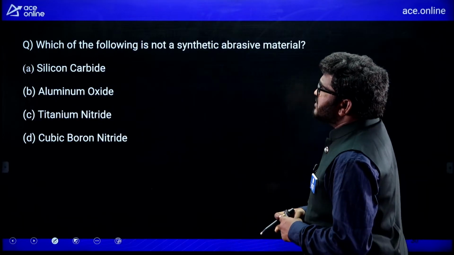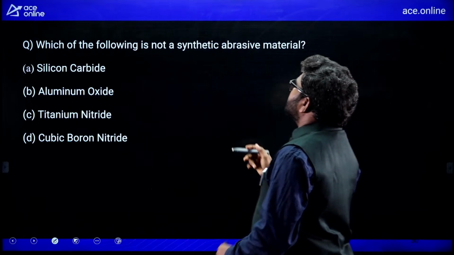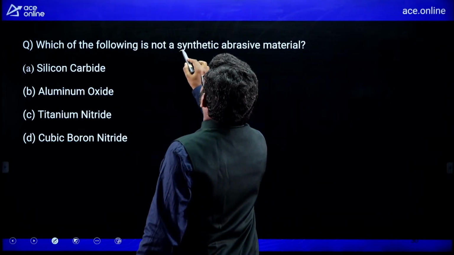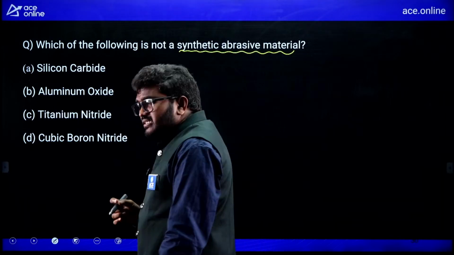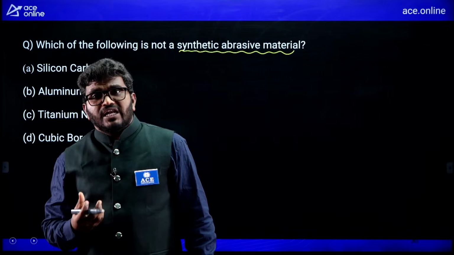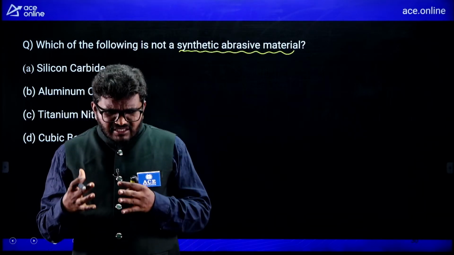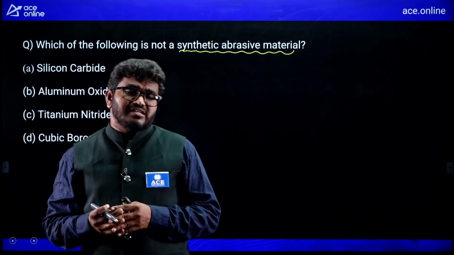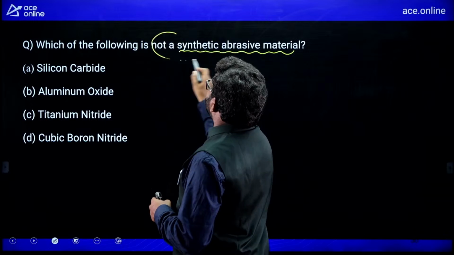Now, see here, which of the following is not a synthetic abrasive material? Remember, abrasive materials like silicon carbide, alumina, cubic boron nitride, silicon nitride are some of the abrasive materials. Which of the following is not a synthetic abrasive?